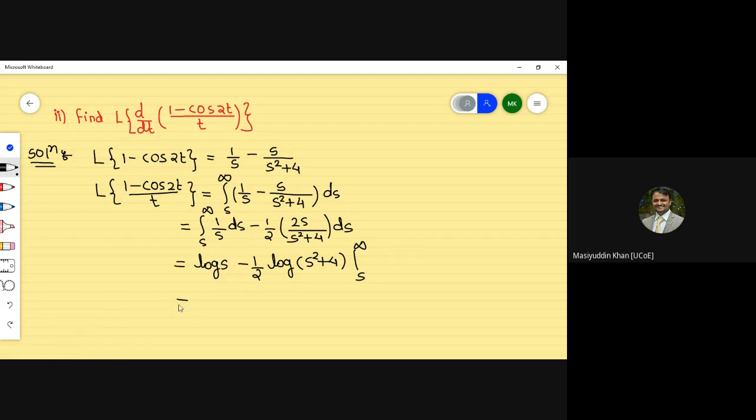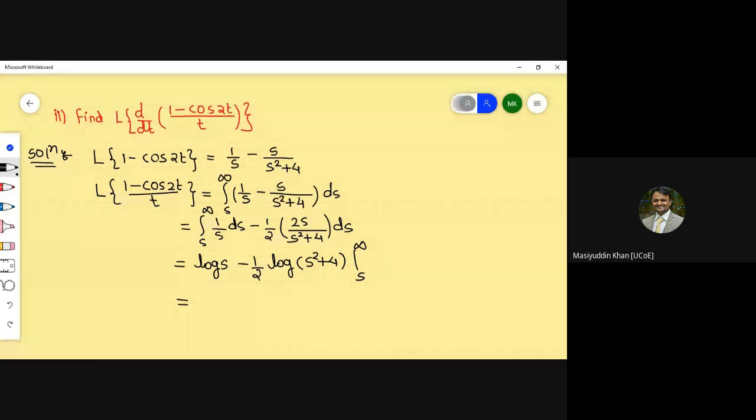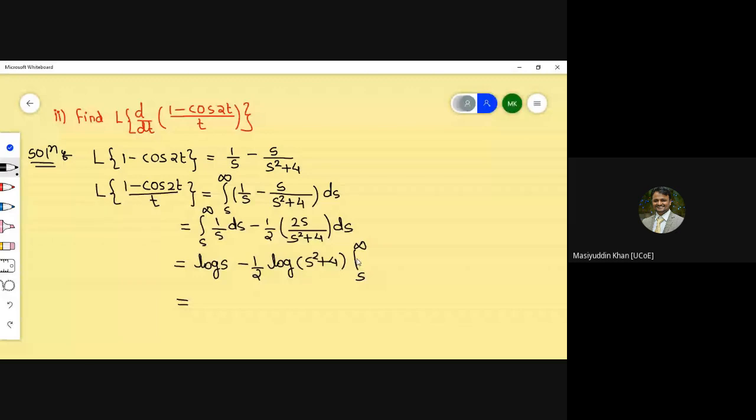The upper limit, by default, we can treat as 0, and the lower limit will be log s minus 1 by 2 log of s square plus 4.